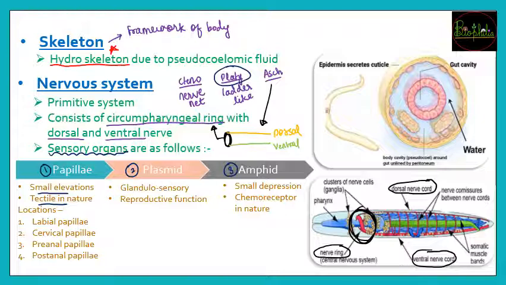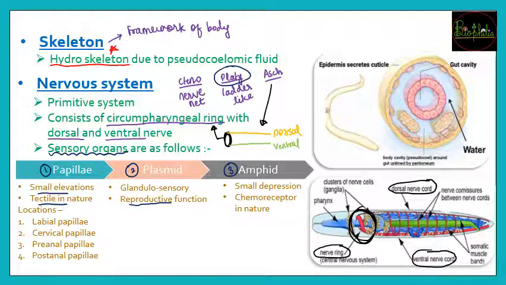So touch के जो responses होंगे, these are tactile, and these papillae are going to be present at 4 locations, that is labial papillae, cervical papillae, preanal and the postanal papillae. The second type of sensory organ है, that is phasmid. तो phasmid glandulosecretory है and it has a major function in reproduction.